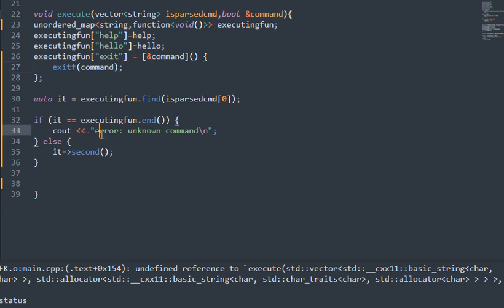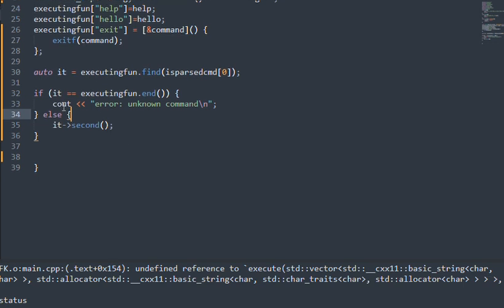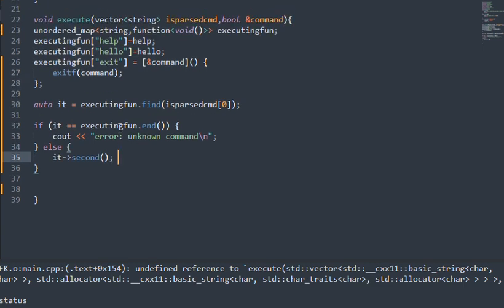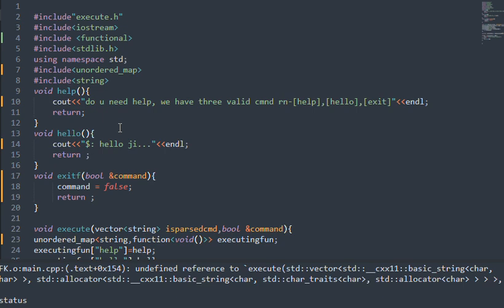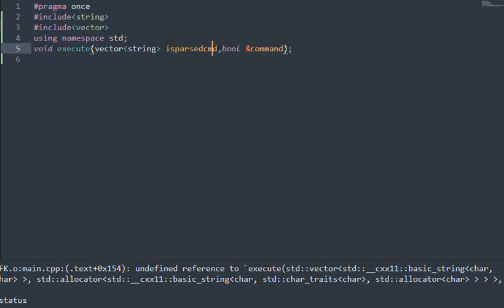So we will show an error message, unknown command. Else, if that command exists, it will execute the program. The iterator's first thing is its key, and the second thing is the function. We have to run the function, and this bracket is supposed to call the function, I think. And that's it. Then we have the execute.h file.